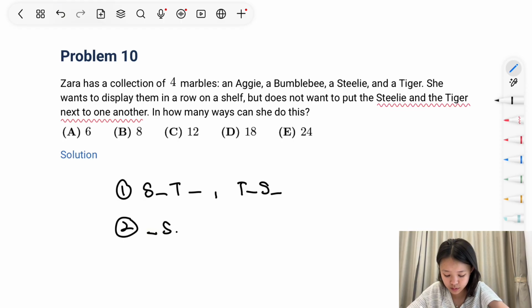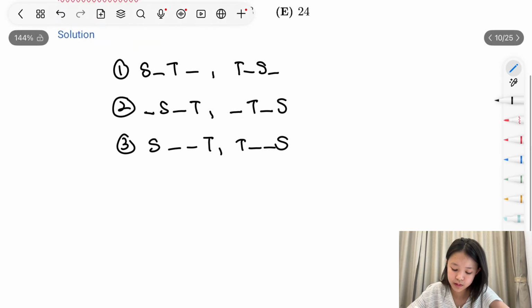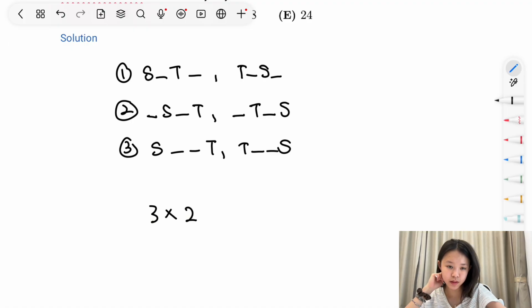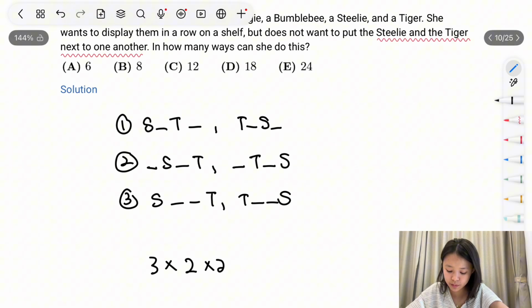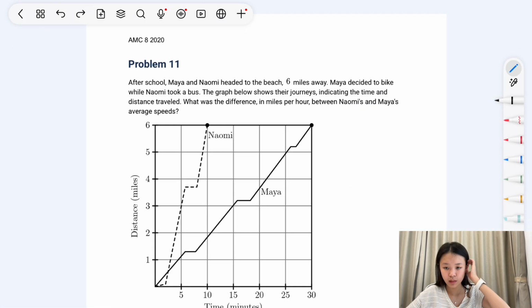The second way is like this. And the third way is like this. So then that is 3 ways. And for each of these 3 ways, she has 2 ways to put the steely and the tiger, and 2 ways to put the Aggie and the bumblebee. So that accounts for a total of 12 different ways, and so the answer is C.